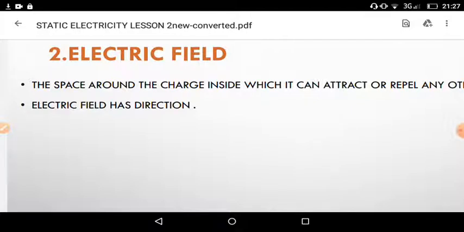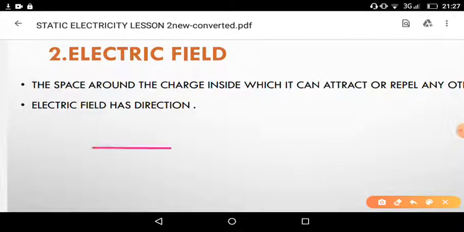In electricity or magnetism, the characteristic of the field is determined as follows: if it is an electric field, it is determined with respect to a positive charge. If it is a magnetic field, the characteristics are determined with respect to the north pole.